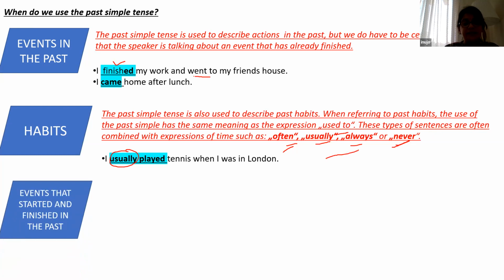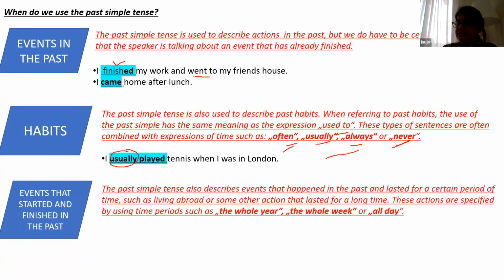Okay. Now, events that started and finished in the past. For example, the past tense also describes events that happened in the past, lasted for a certain period of time, and then they got over. These actions are specified by using time periods such as whole year, whole week, all day.